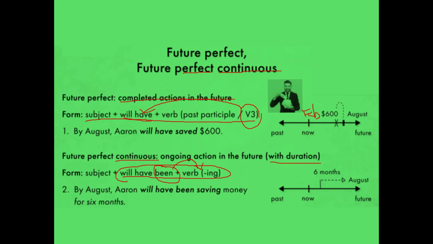Understood? So by August, same sentence: by August Aaron will have saved $600. Here: by August, Aaron will have been saving money for 6 months. Here duration is given. So before August, 6 months, what? Suppose he says February.